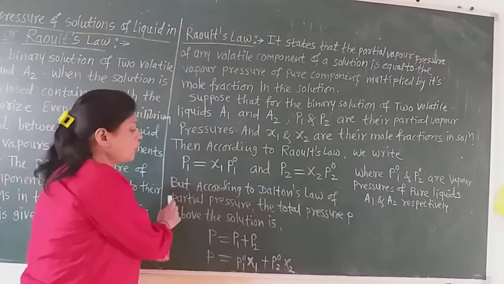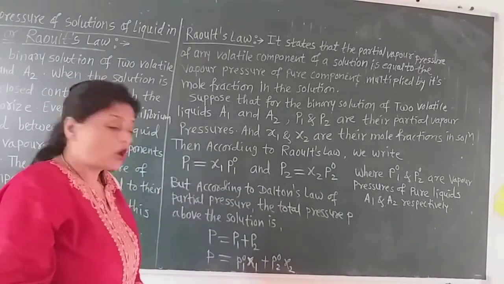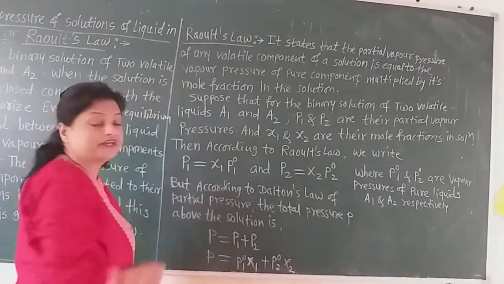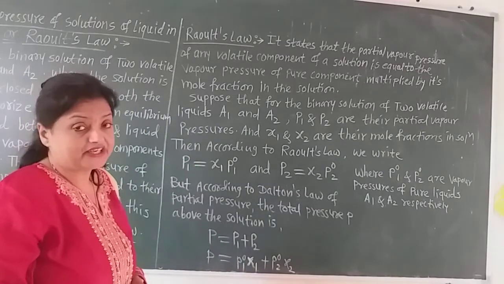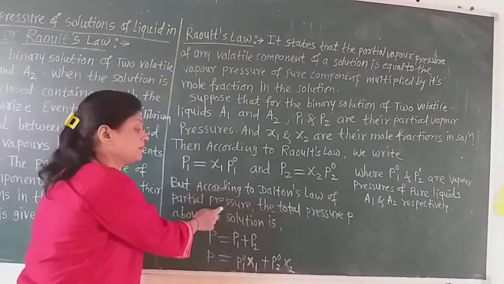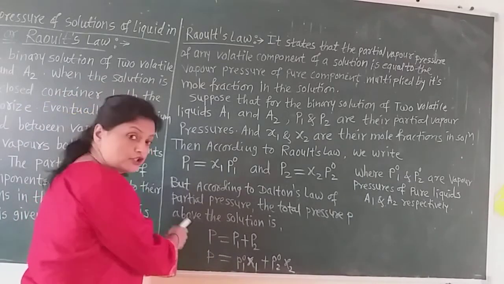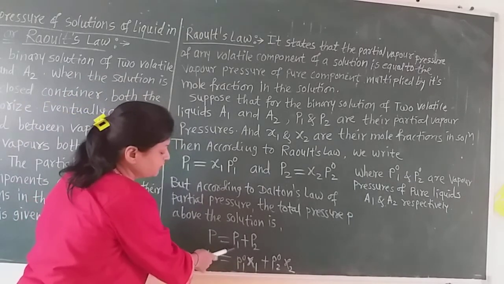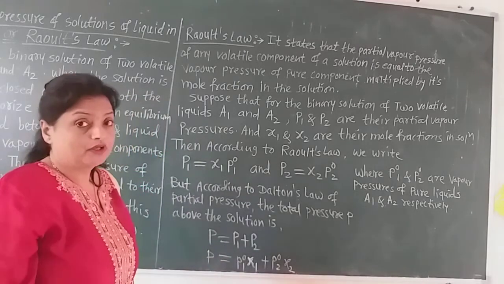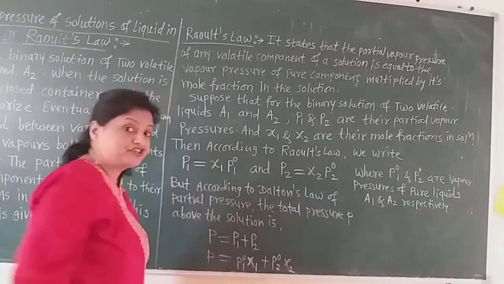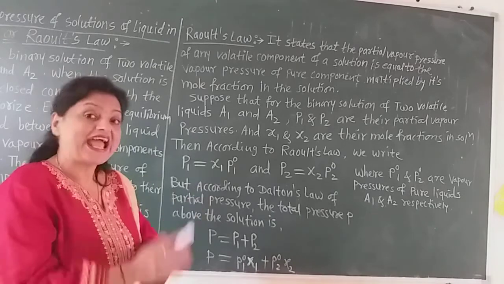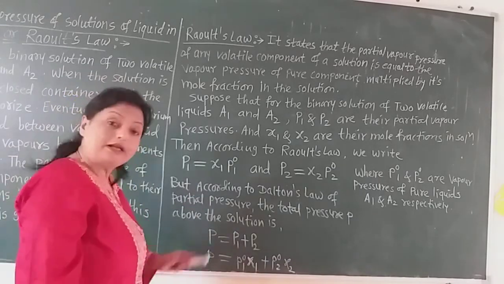Now, according to Dalton's law of partial pressures, which we learned in the 11th standard, the total pressure P of the solution is given as P is equal to P1 plus P2. These P1 and P2 are the partial pressures, but when we add them, that becomes the total pressure.